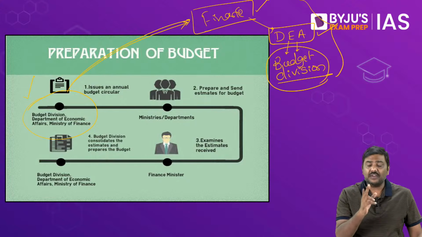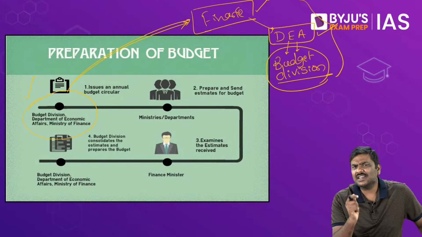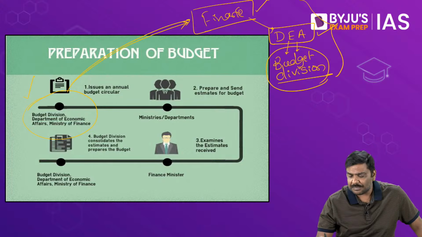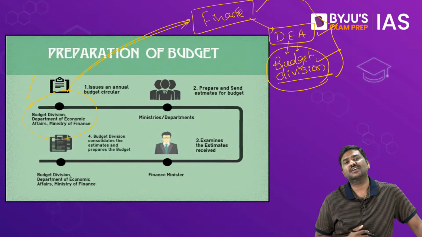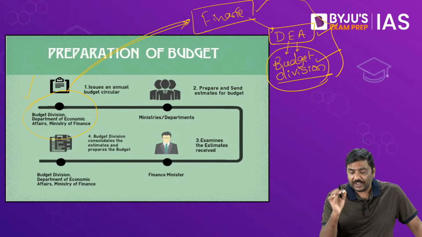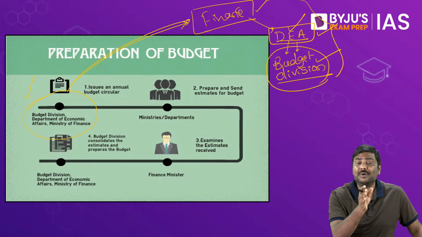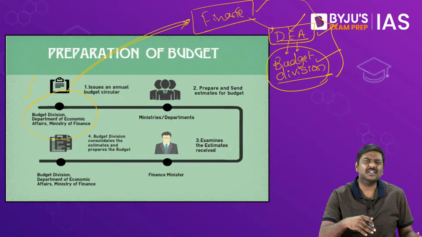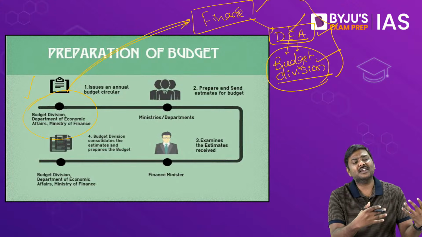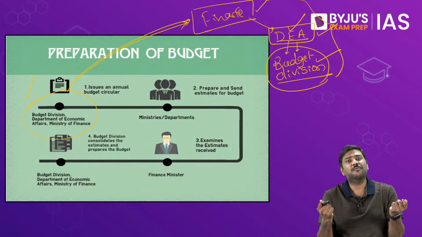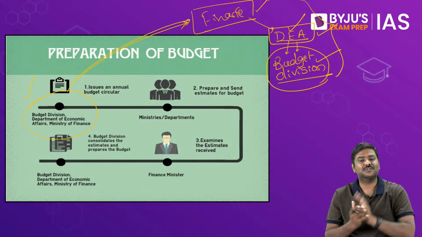like this. So if the question is which division is responsible for the preparation of the budget, you should say budget division. If the question is which department is responsible for preparation of budget, Department of Economic Affairs. And the third one is very straightforward. They will not ask you, even if they ask you, that's a lollipop question. Please don't make a mistake there also.